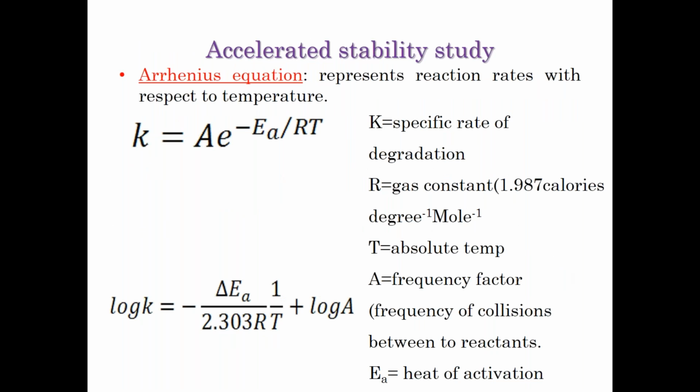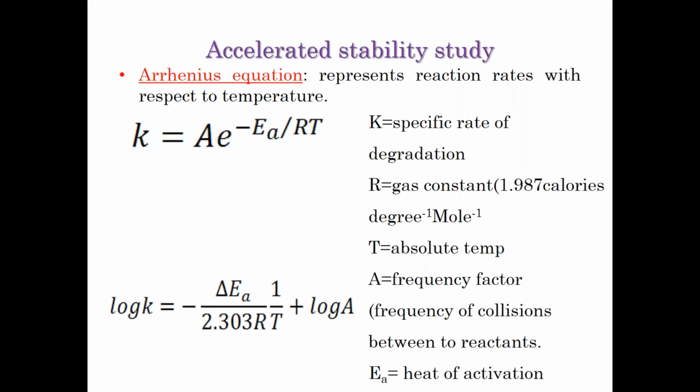The advantage is this stability study helps us understand the stability of the drug by carrying out the experiment at elevated temperature. Why do you want to elevate the temperature? Because you want to fasten the reaction. Why? Because drug degradation at room temperature will be very, very slow, and it might take many months or years, and we cannot wait for months or years to understand the number of days the drug is stable.